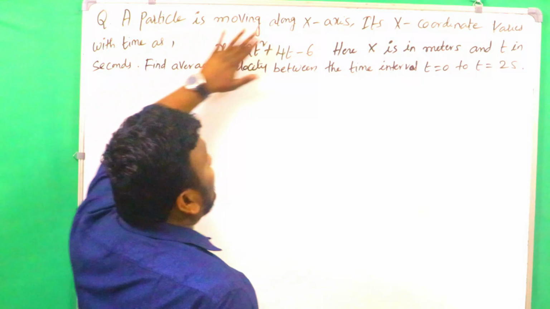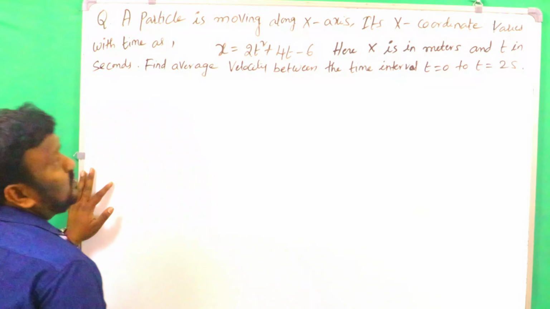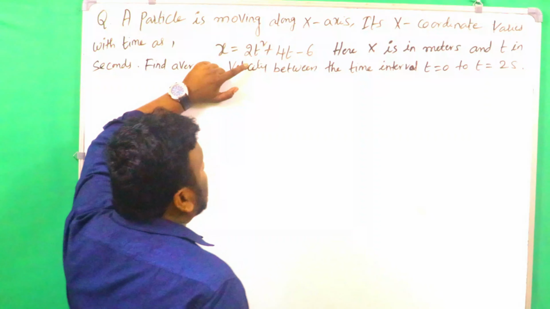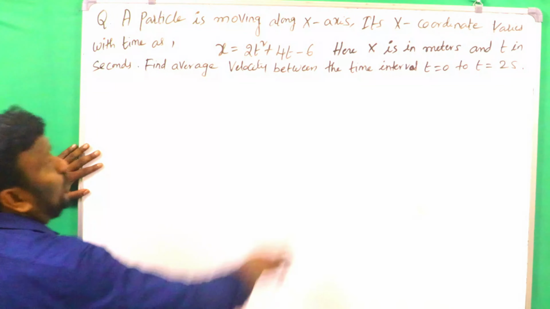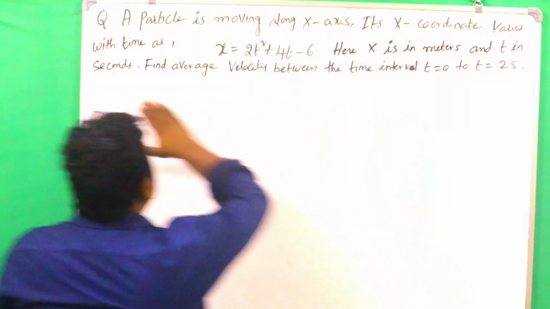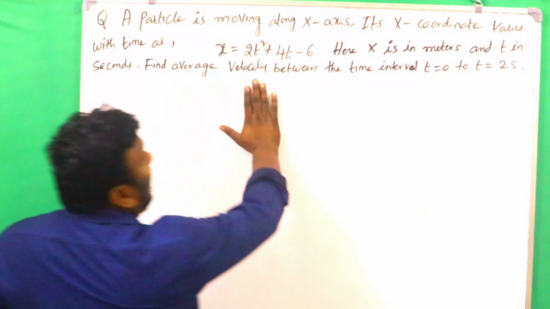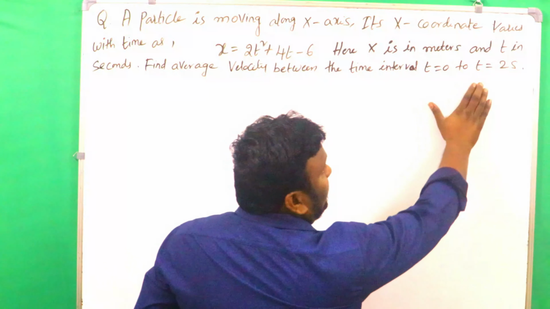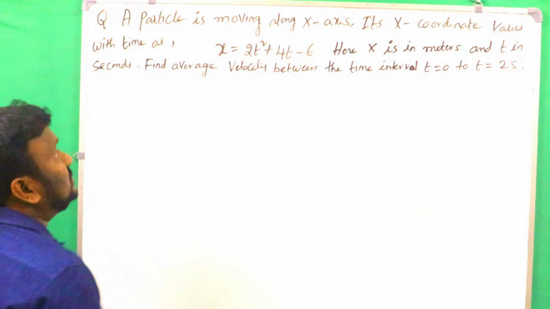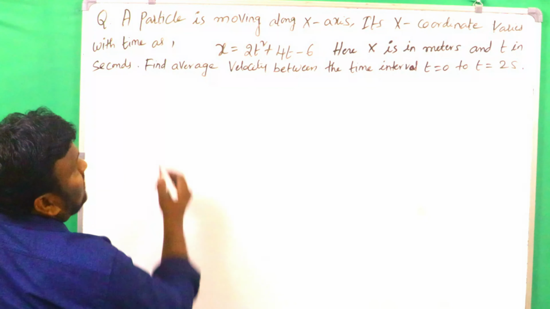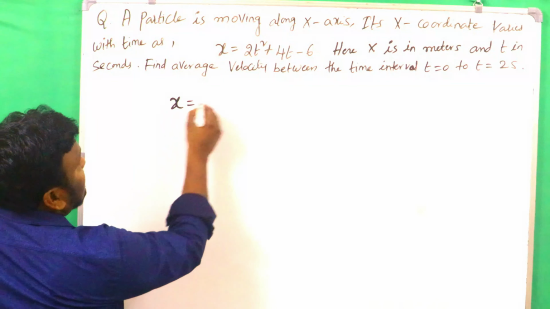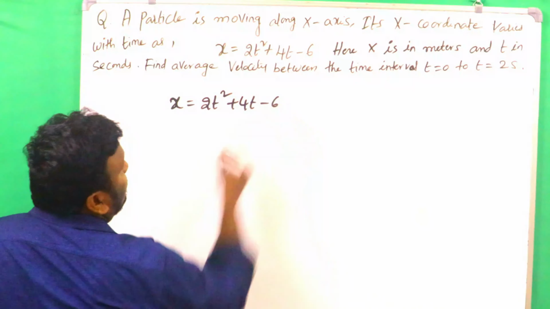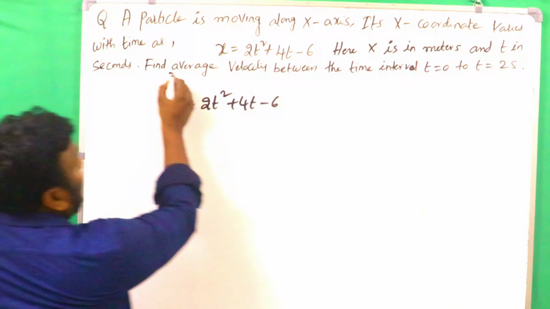A particle is moving along the x-axis. Its x-coordinate varies with time as x = 2t² + 4t − 6, where x is in meters and t is in seconds. Find the average velocity between the time interval t = 0 to t = 2 seconds. So what was given? He was given displacement as a function: x = 2t² + 4t − 6. Now we want to find the average velocity.